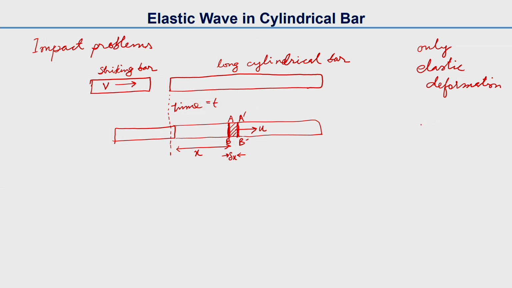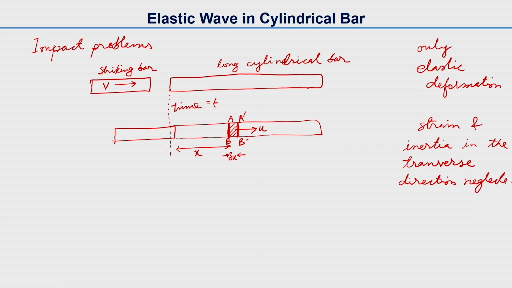Also, one assumption is that strain and inertia in the transverse direction are neglected.